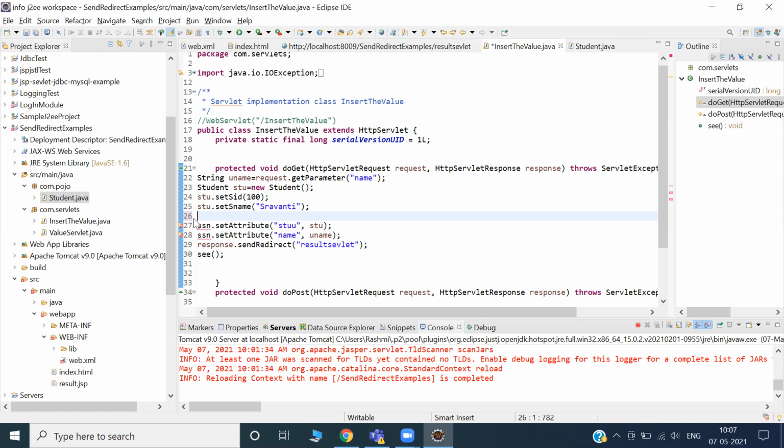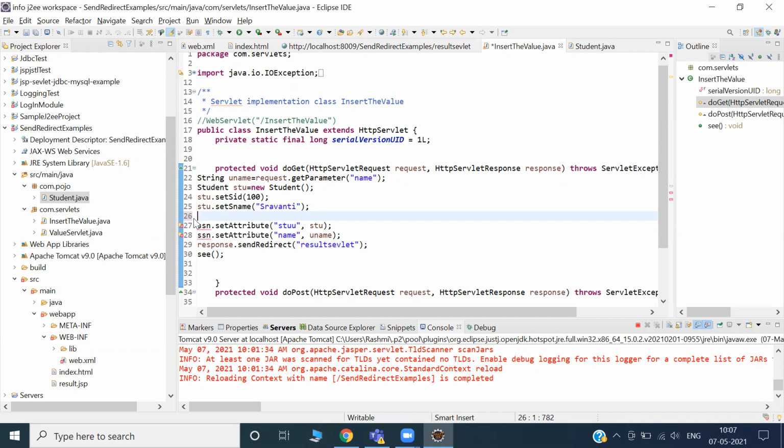It is not request dispatcher. It is sendRedirect. In sendRedirect, you are not sending the request, but what you are sending is the response. But the response is just for showing the data, right? So then who is the carrier? Who is the carrier here?